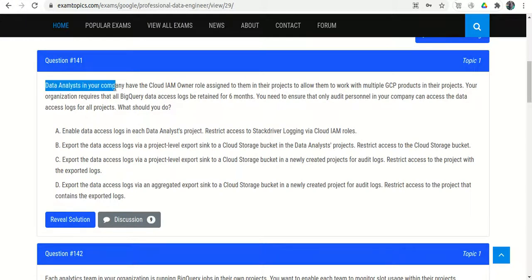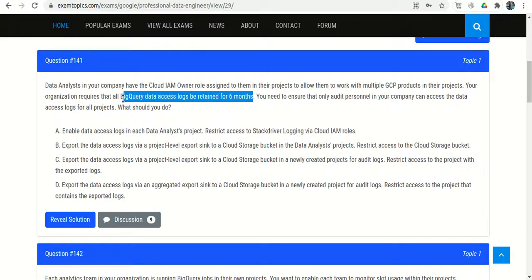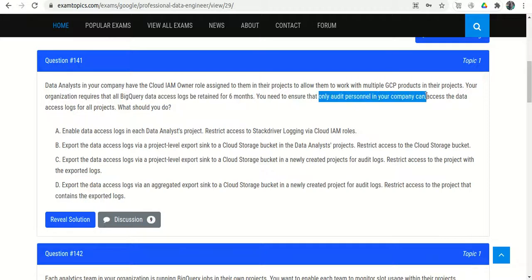Data analysts in your company have the Cloud IAM owner role assigned to them in their projects. Okay, so we have the data analysts and they have the owner role of the projects to allow them to work with multiple GCP products in their projects. Your organization requires that all BigQuery data access logs be retained for 6 months. Okay, so this is the requirement, that we need to retain the BigQuery logs for 6 months, and you need to ensure that only audit personnel in your company can access the data. Okay, so what should you do?